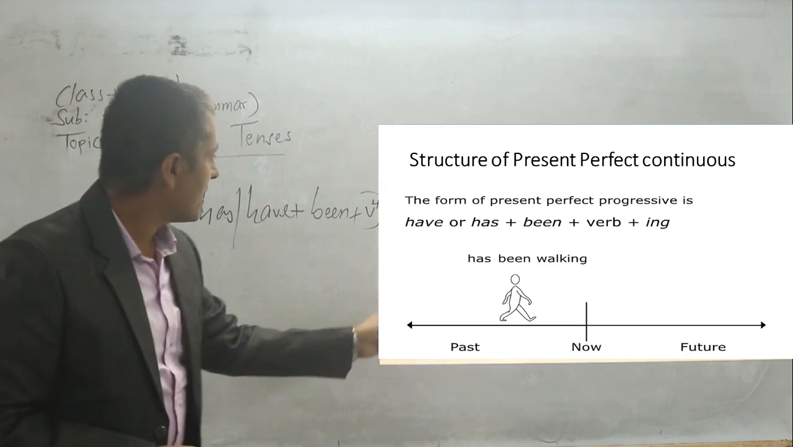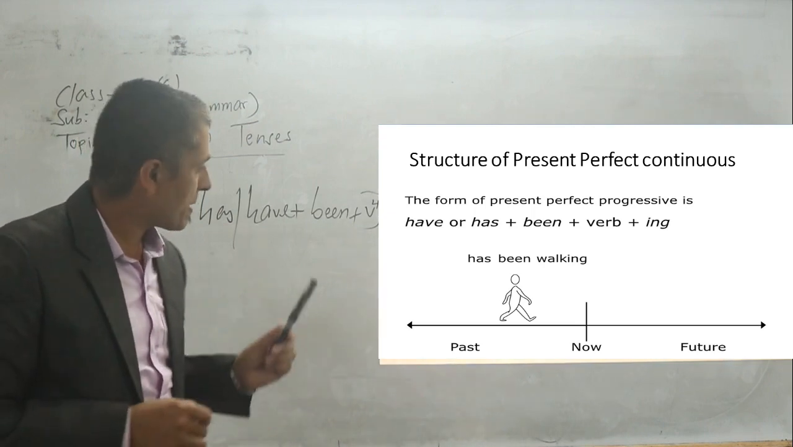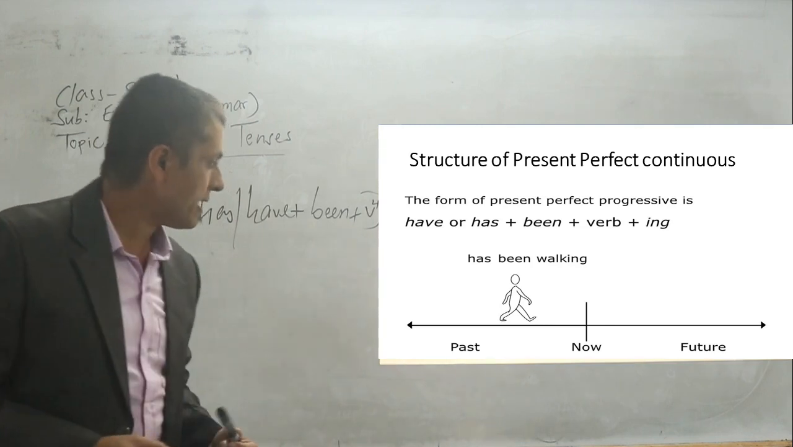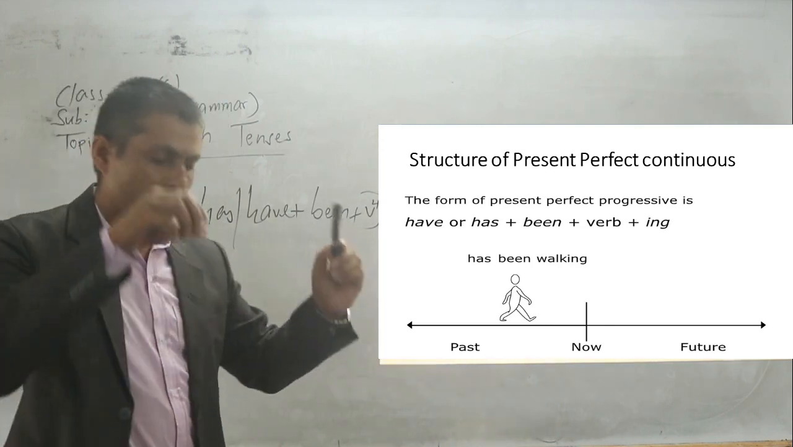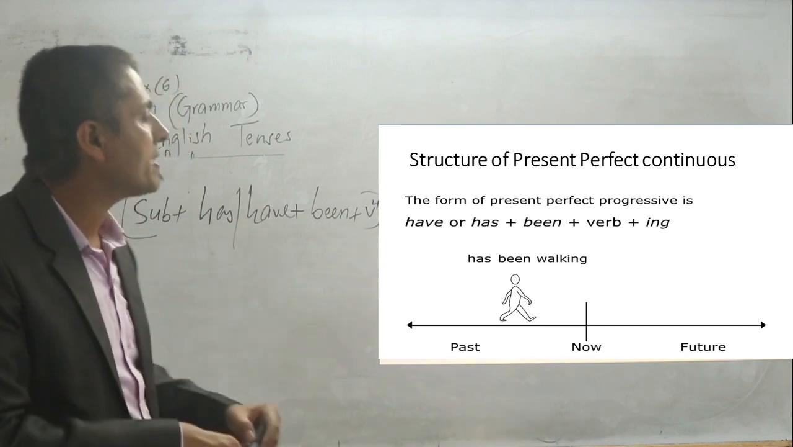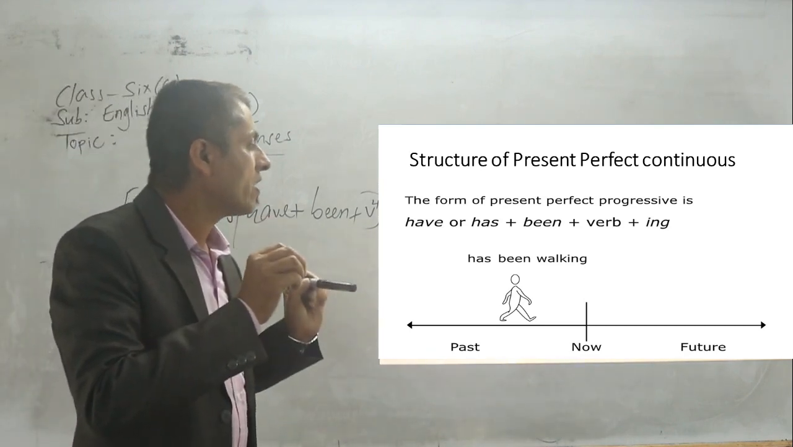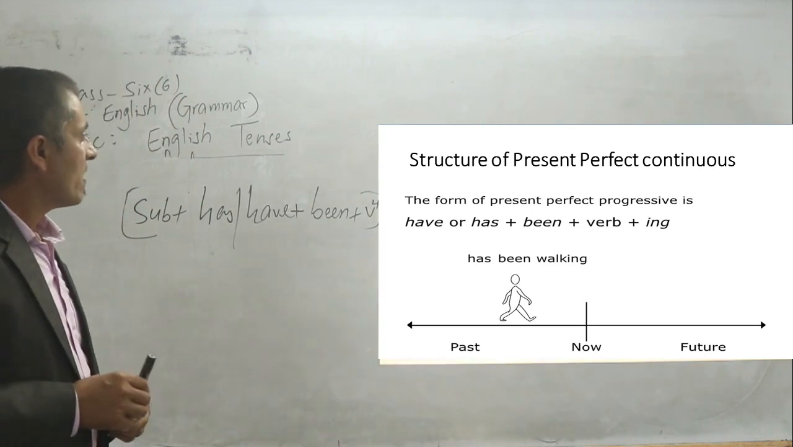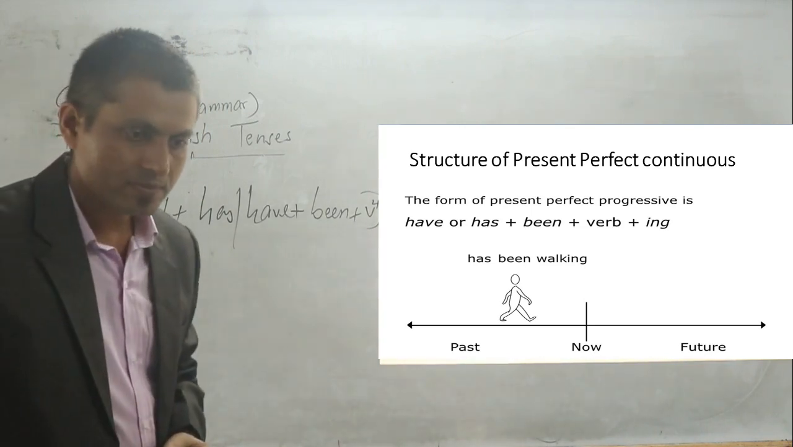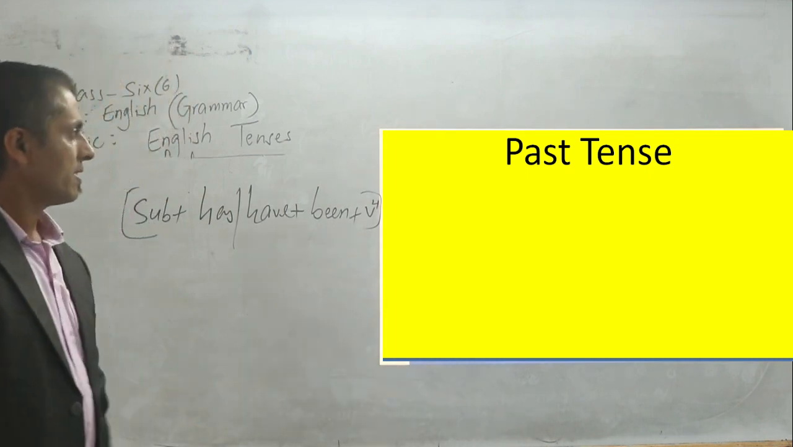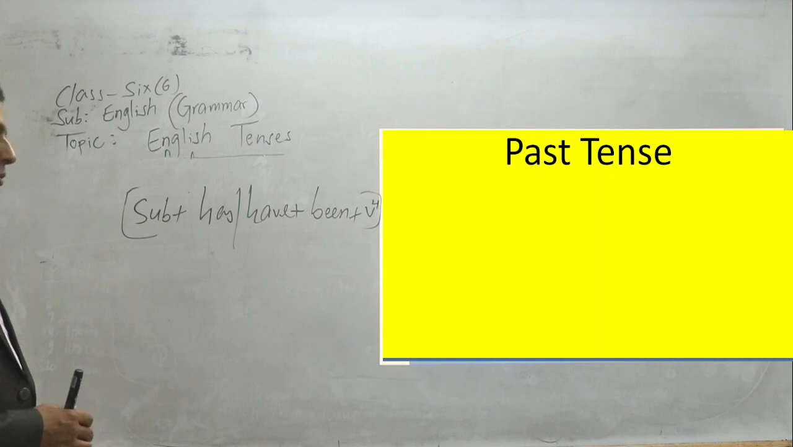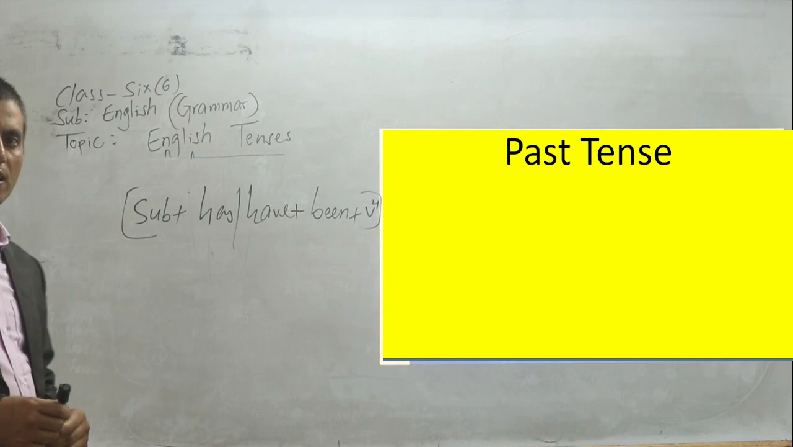You can see that the man has been working. He started in the past, and at the present time it continues, and it will continue even in the future. In such a situation, we have to use present perfect continuous tense. So up to here we have done the present tense, with these four aspects.